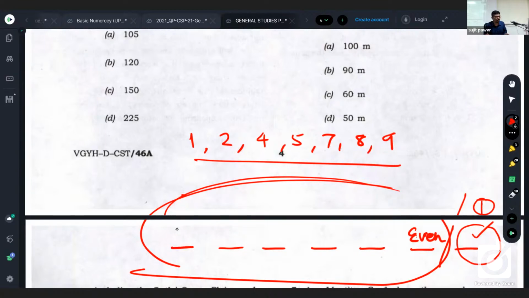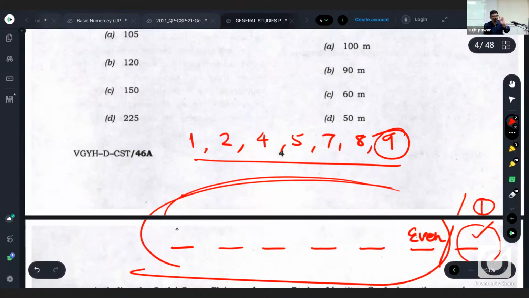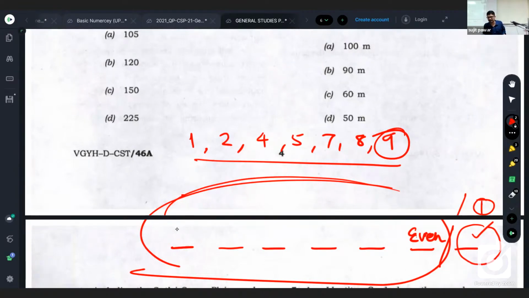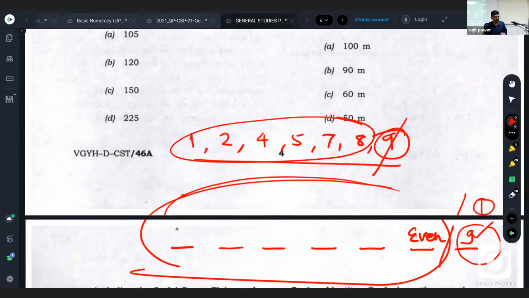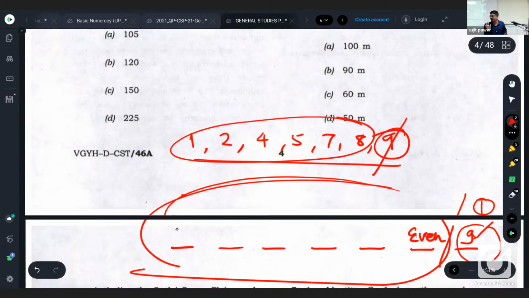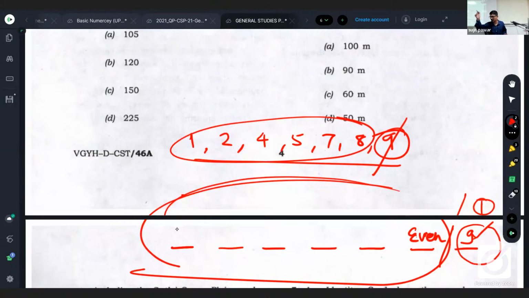So it will not be 1, 3, 2, 4, 5, 7, or 8. It will compulsorily be 9. If we put 9 here, then the sum of the remaining digits is 27, which is divisible by 3. Is it clear? So it is fixed: 9 only at the unit place of the original credit card number.